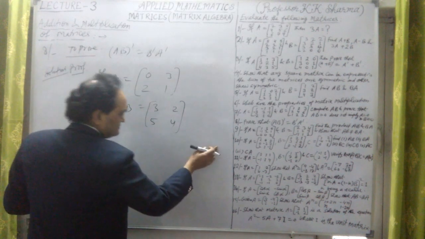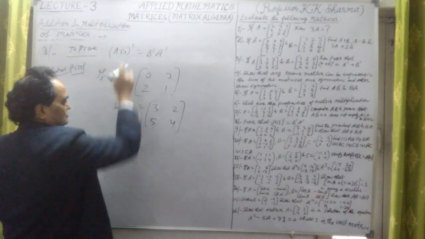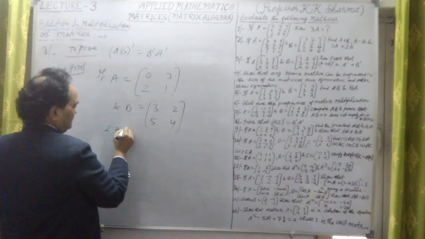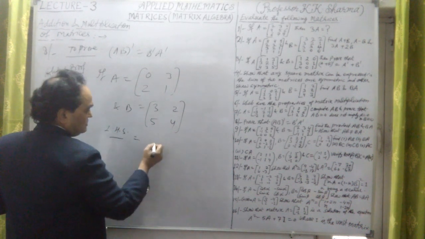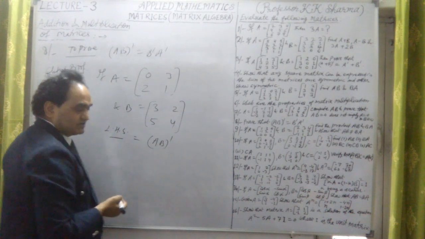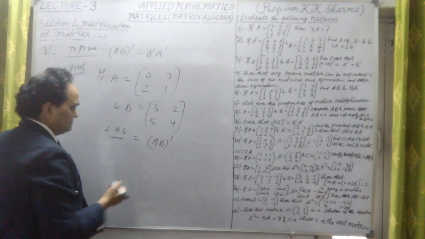Let me work on the left hand side. We have to find AB whole transpose. First let me find AB.